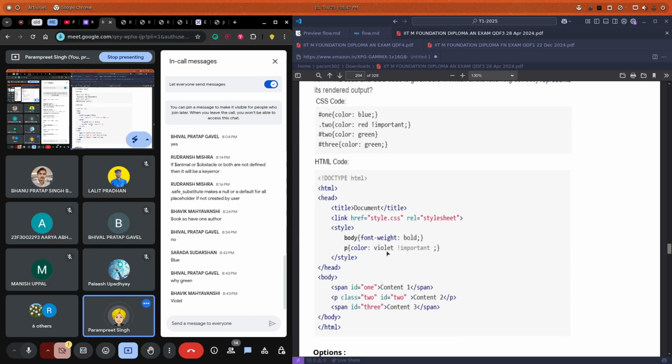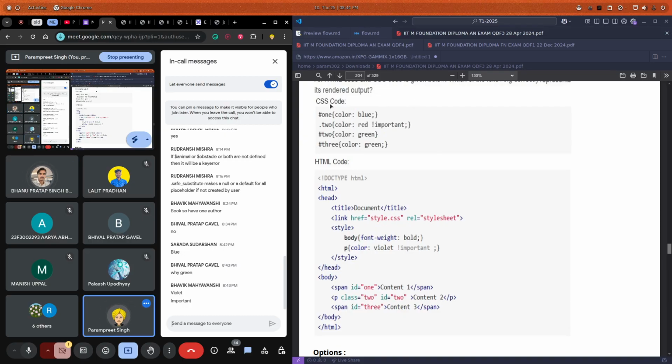And why violet? Again, the precedence comes here. The precedence applies in a manner: first the inline style, then the style tag, then IDs, and then classes, and there is important as well. So let's say I have added multiple classes, and each class has a different color, but I want the red color to be applied to this content2, no matter whatever classes we have.